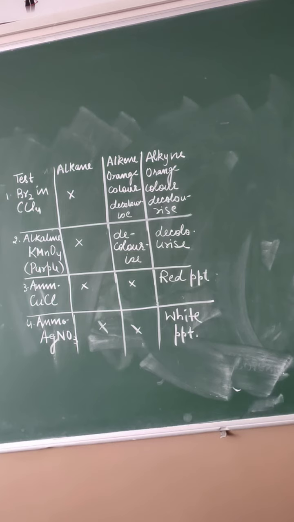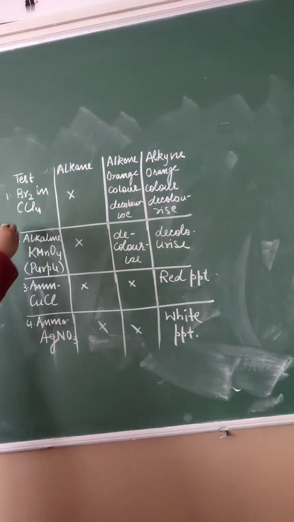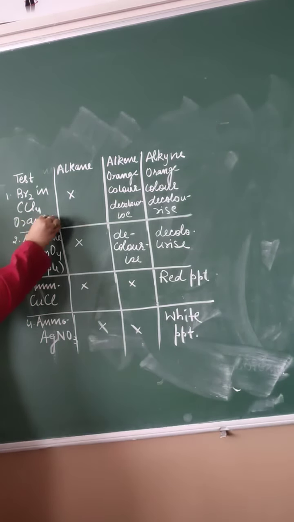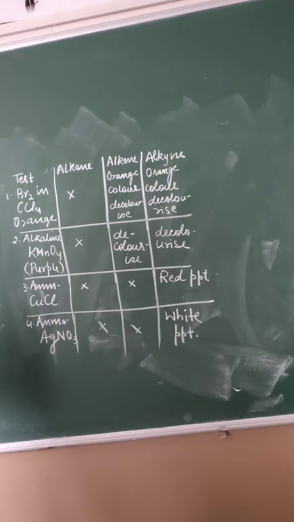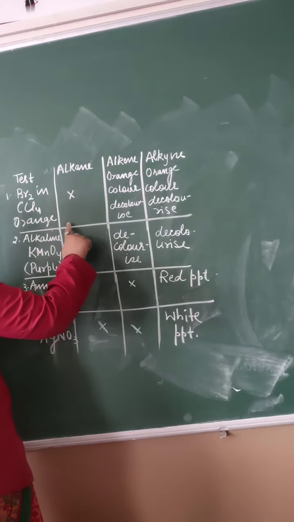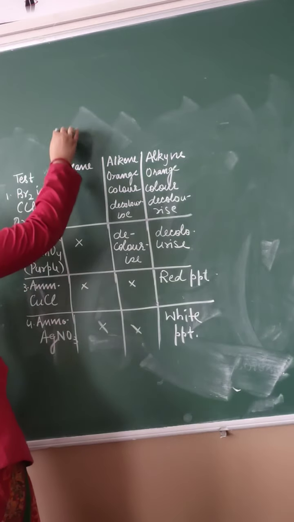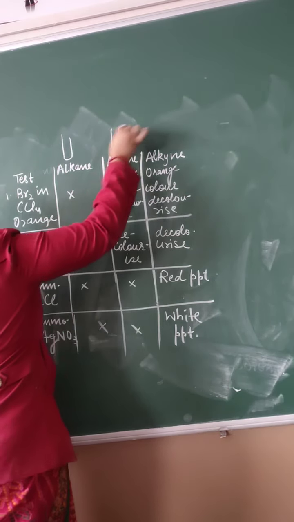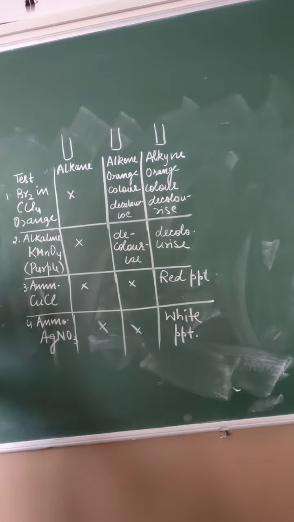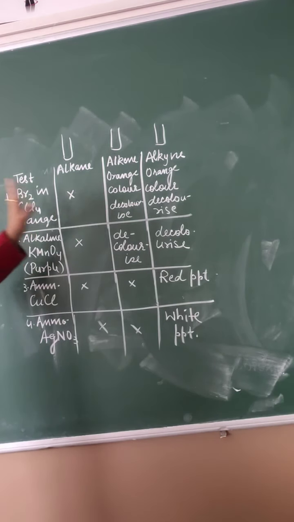Now see, what is a test? Test is bromine in CCl4. This is of orange color. When you take it in an alkane, no reaction will be shown. When you take it in an alkene, orange color will decolorize. When you take it in an alkyne, orange color will also decolorize. So alkane can be removed from here. The 3 test tubes are being given. Alkane we can remove from here, that orange color is not decolorizing. It remained orange. So this is our alkane.